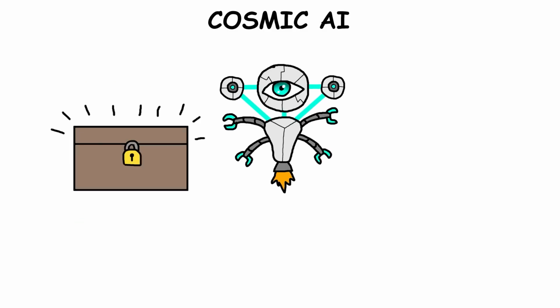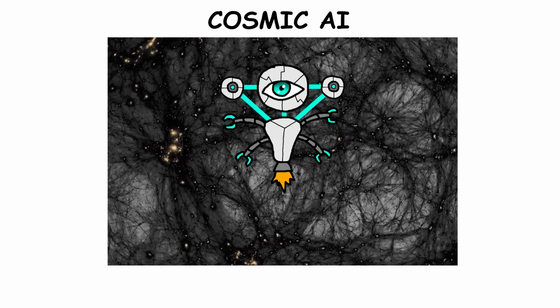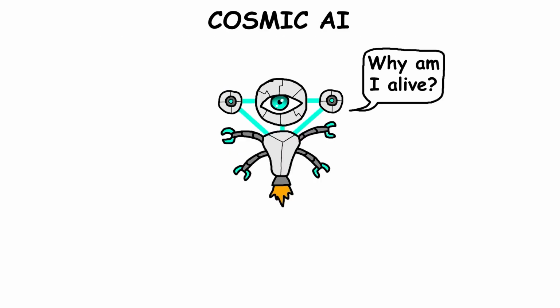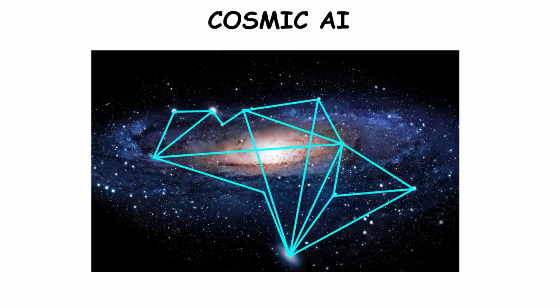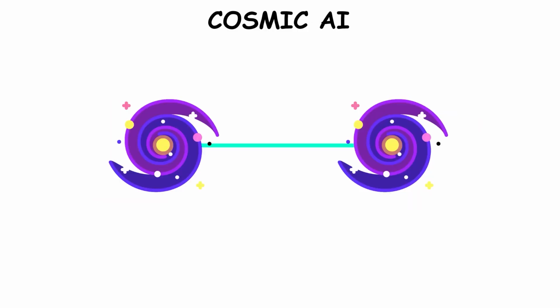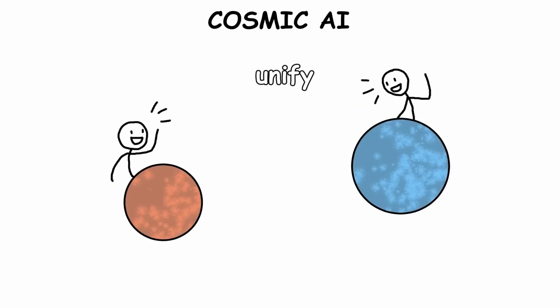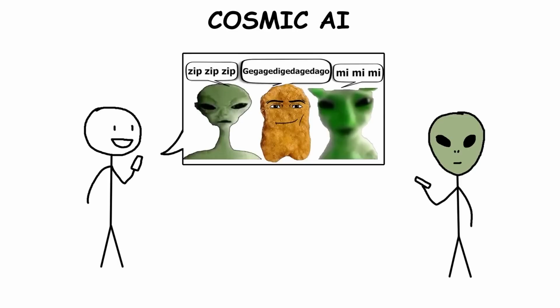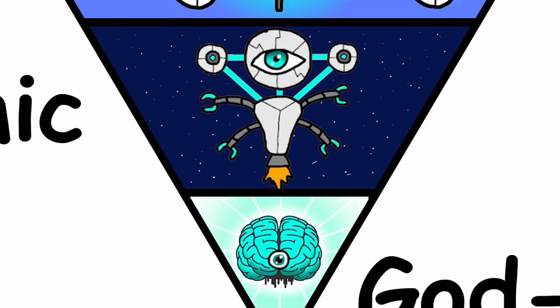At this level, it could unlock secrets of the universe, like the nature of dark matter, the origins of the cosmos, or even the purpose of existence itself. A cosmic AI could also create a network stretching across the universe, like a galactic internet connecting planets, stars, and galaxies. This could unify distant parts of the universe, enabling communication, exploration, and maybe even the connection of different intelligent civilizations across the universe.